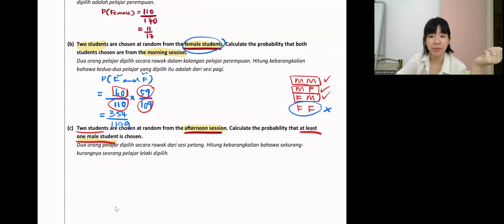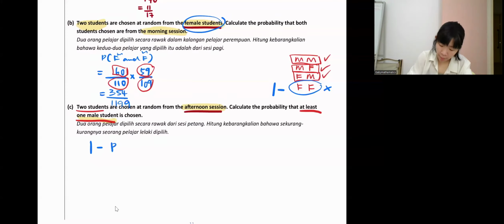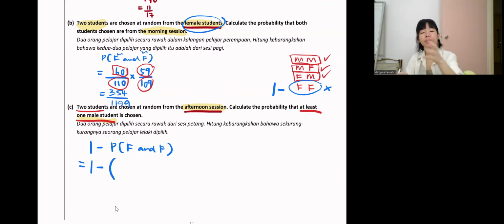So of these four combinations, we don't want this only: female, female. Because this one doesn't have a male. We want at least one male. So we can actually take one minus female, female, then we will get the other three. Agree? So now we want to find at least one male student chosen, so we take one minus the probability of female and female.